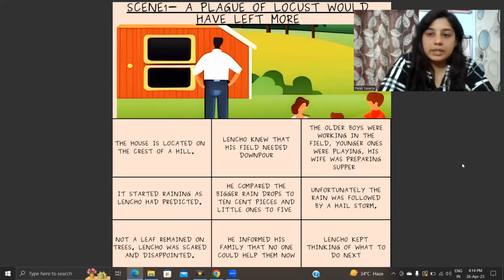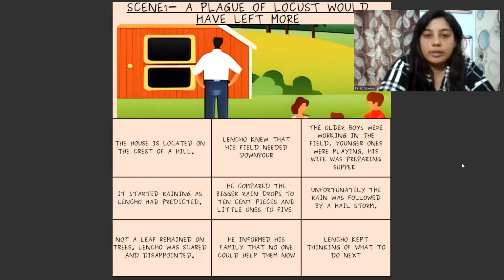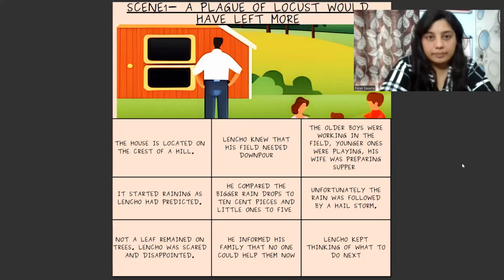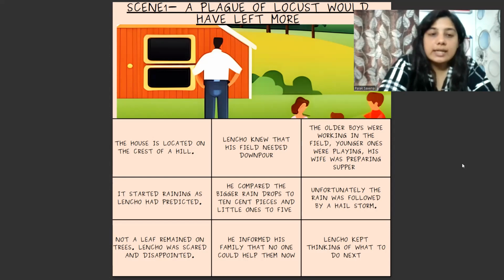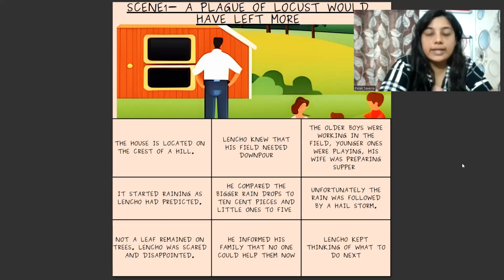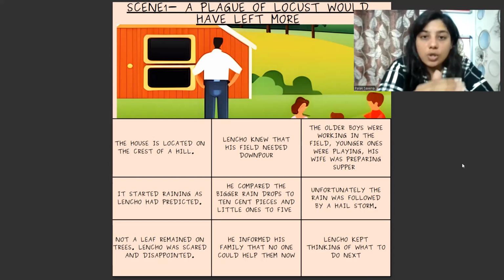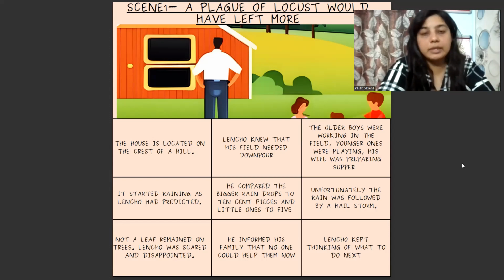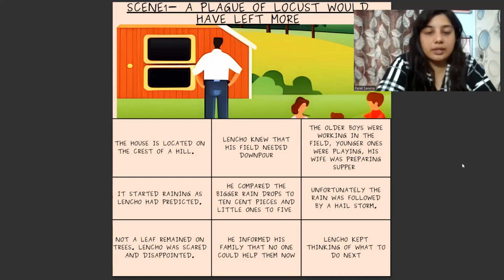Now, I have also drawn a table here. So, today, instead of reading the complete chapter, I'll tell you the summary of this chapter merely by a table. I'll just read down the lines and then I'll explain them one by one. So, the story starts like this: the house in which Lencho and his family live is located on the crest of a hill. Crest means on the top of a hill. So this family is based on the top of a hill, and naturally, as I have told you multiple times, Lencho is a farmer. Now, needless to say, how does a farmer earn his income? He earns by his crops, by his field.